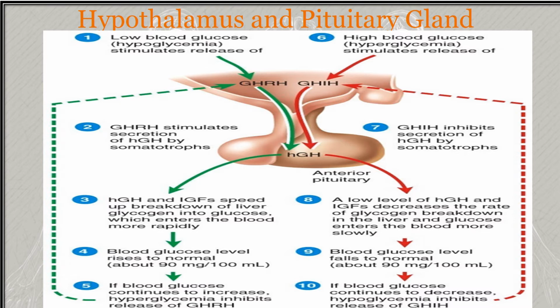A decrease in blood glucose below the normal level inhibits the release of the growth hormone inhibiting hormone. So this is the relationship between the growth hormone and the insulin-like growth factor, and the effect of growth hormone and the IGFs in the human body.